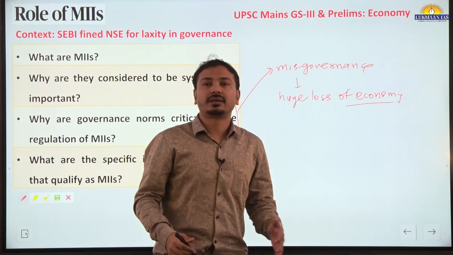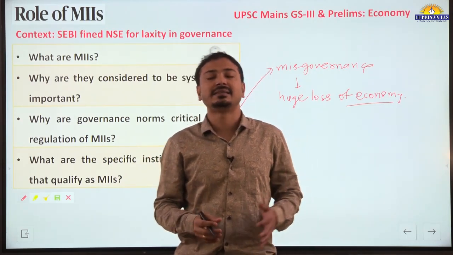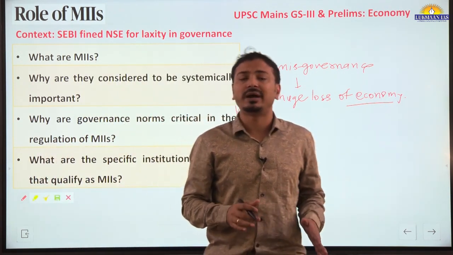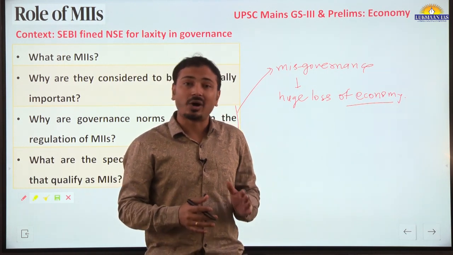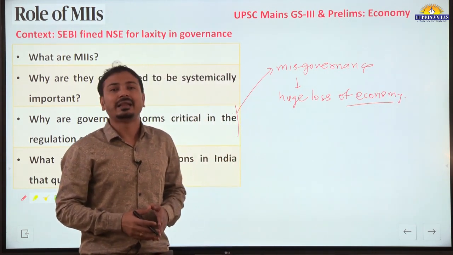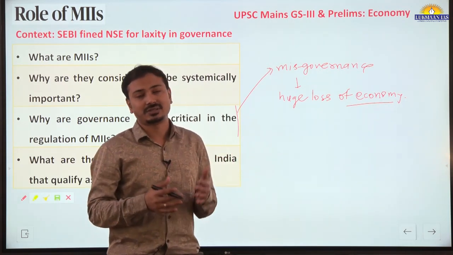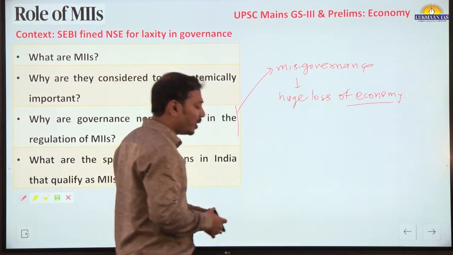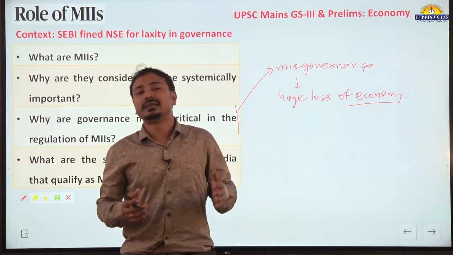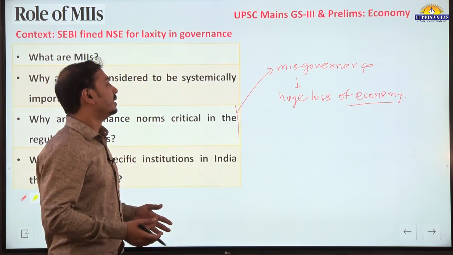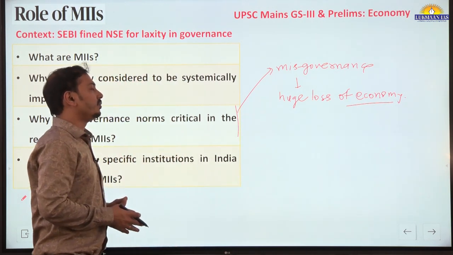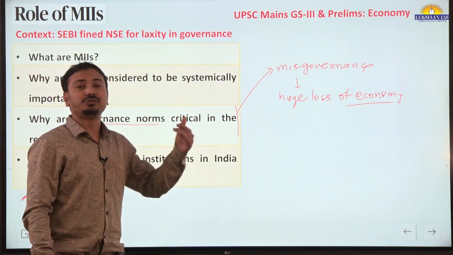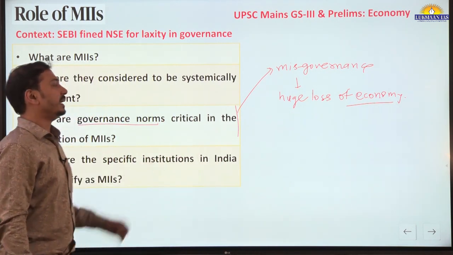For example, take last year's NSE incident: there was a technical glitch, and for around 4-5 hours the investors were not able to trade on the NSE platform, which resulted in a loss of thousands of rupees for investors, and for the overall economy, of course, a loss of lakhs and crores of rupees. This is a very important aspect, and therefore appropriate governance norms to be followed by these MIIs and ensured by the regulator SEBI are very important.